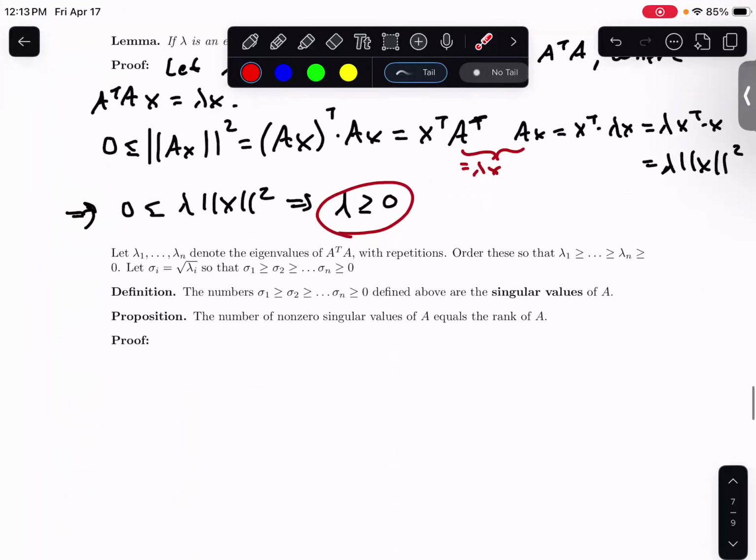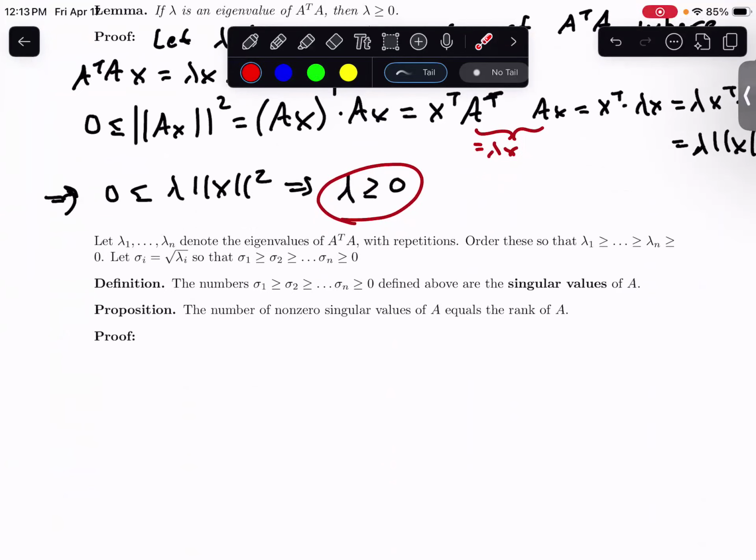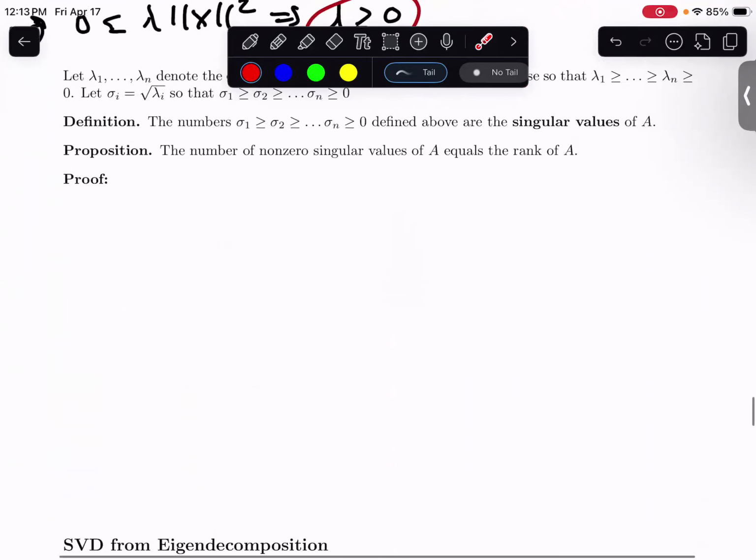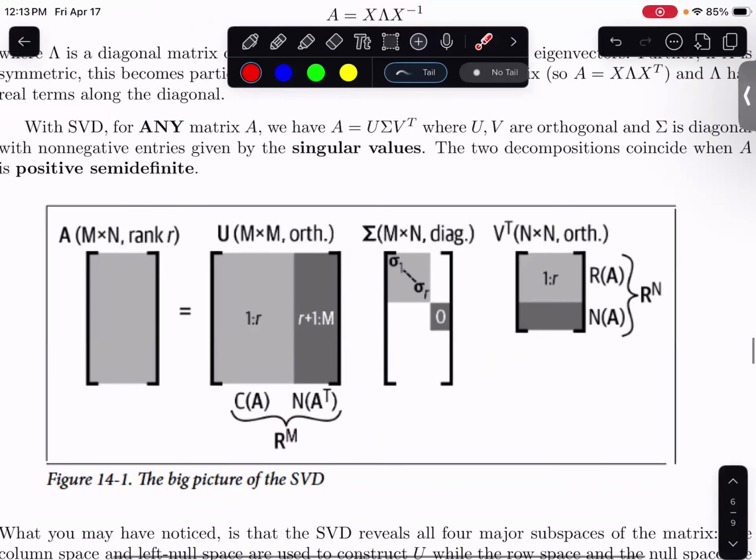Okay, so we want to say a little bit more about these singular values. So we have the next proposition. This is all theory, just building up to the singular value decomposition. It's a number of smaller proofs that are building up into something larger. This proposition tells you that the number of non-zero singular values of A is going to end up being equal to the rank of A. That's relevant to this statement right here: when they're defining sigma, it consists of these singular values where you have R of them, and R is equal to the rank of your matrix A. So this rank R corresponds to the number of singular values, and we're going to prove that now.